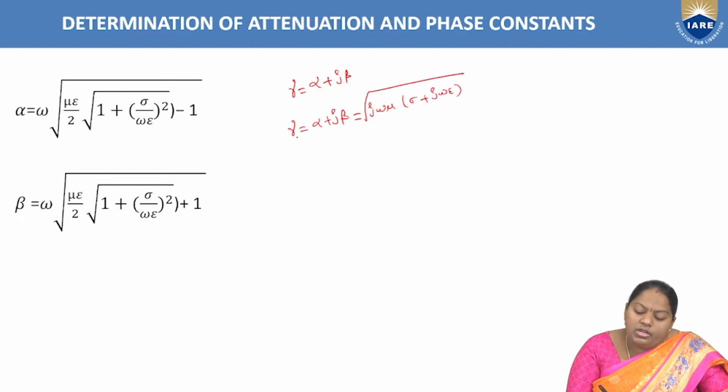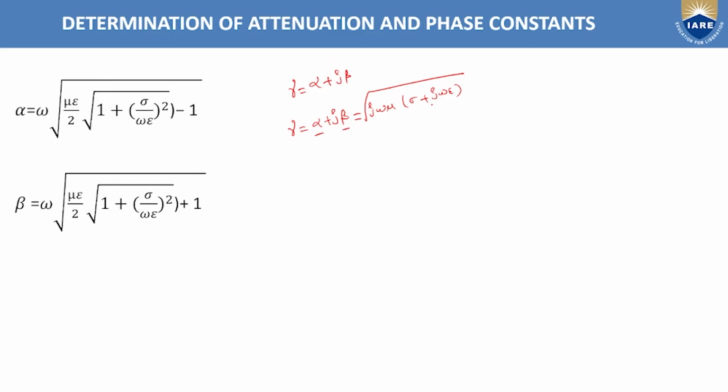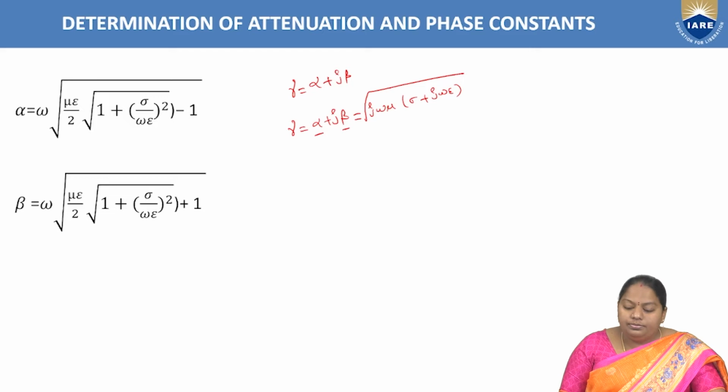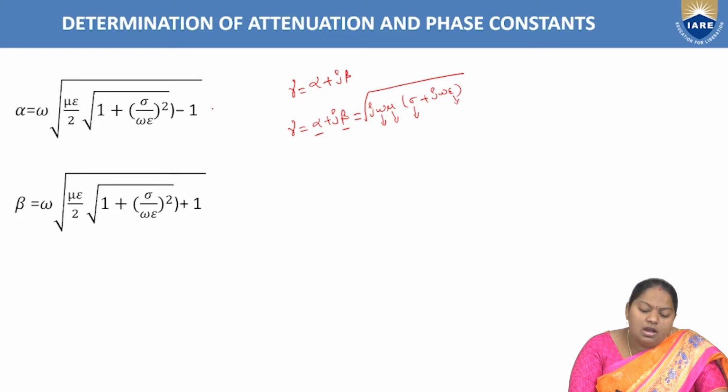So the propagation constant gamma constitutes the attenuation constant alpha and the phase constant beta, which are expressed in terms of the characteristics of the electromagnetic wave, where omega is the angular frequency, mu is the permeability of the medium, sigma is the conductivity of the medium, and epsilon is the permittivity of the medium, right?